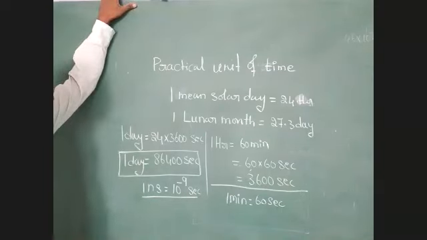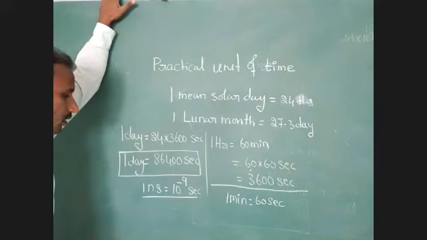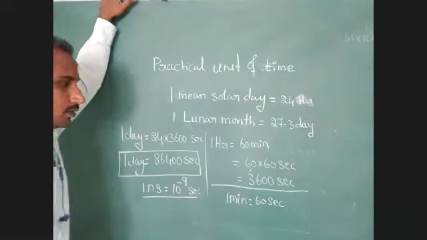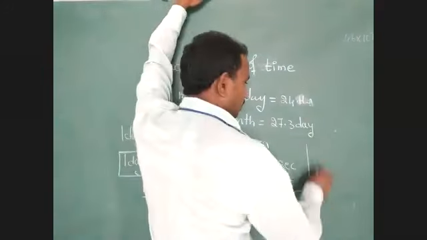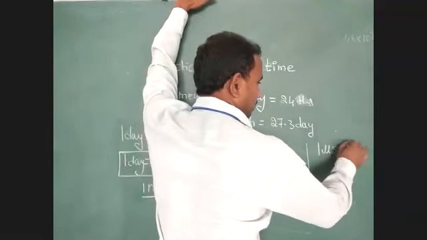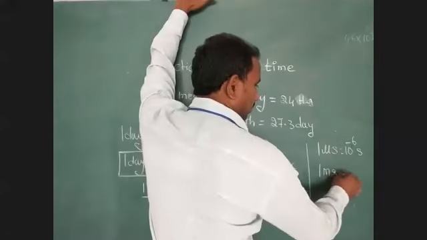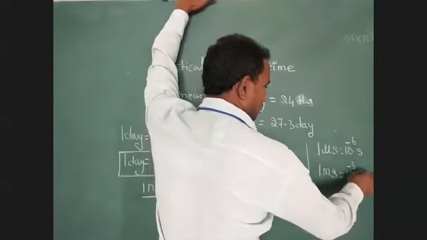Understood, students? Do you have any doubt? So these all are practical units of time: 1 mean solar day, 1 lunar month, 1 hour, 1 minute. Next one, 1 nanosecond. Remaining units are also there. 1 microsecond equal to 10 to the power of -6 seconds. 1 millisecond equal to 10 to the power of -3 seconds.